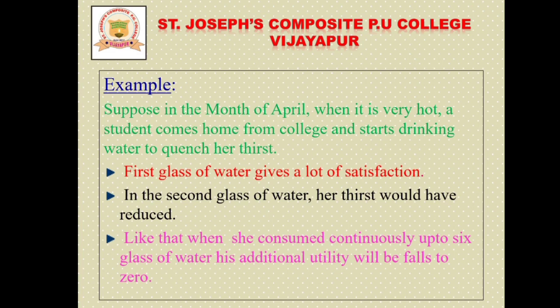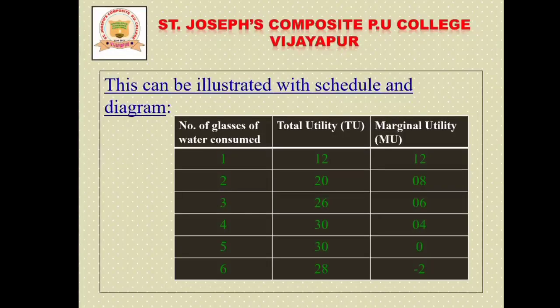Like that, when he consumes continuously up to 6 glasses of water, his additional utility, that is the marginal utility, falls to 0. So this can be explained with the help of the following schedule.